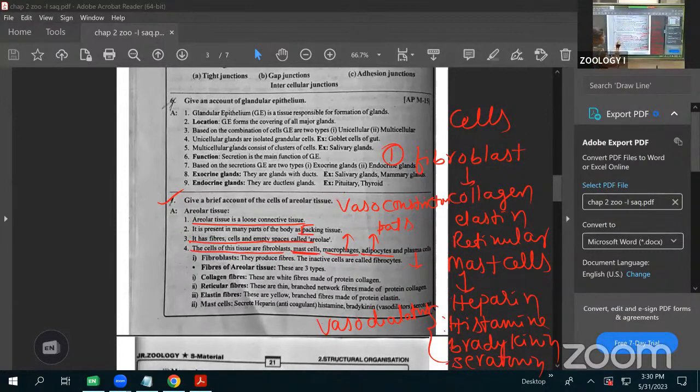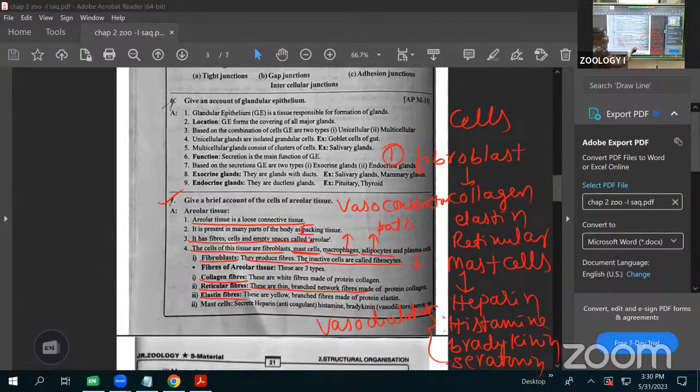Next, observe here, fibroblasts. They produce the fibers. Inactive cells are called fibrocytes. What is the function of fibroblasts? They produce the fibers: collagen fiber, reticular fibers, elastin fibers. Already we discussed collagen protein. This is made up of collagen and a net-like structure is present in branched network fibers.